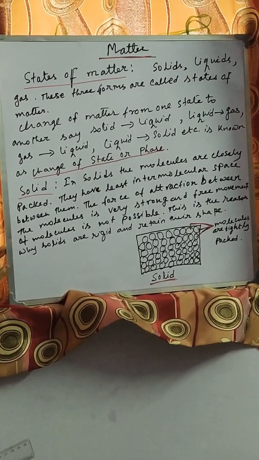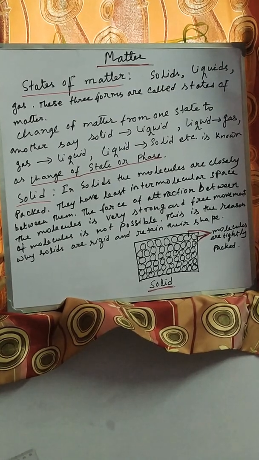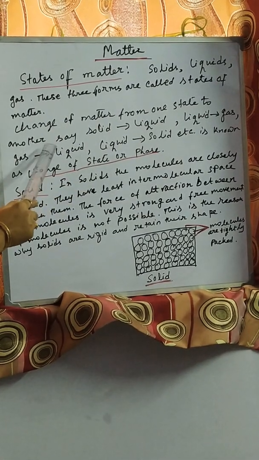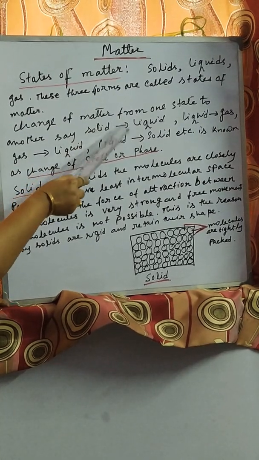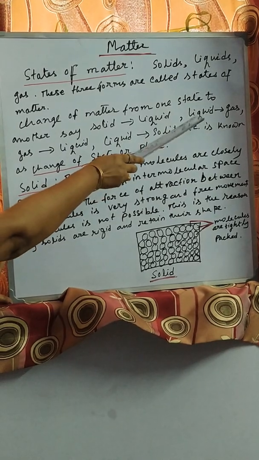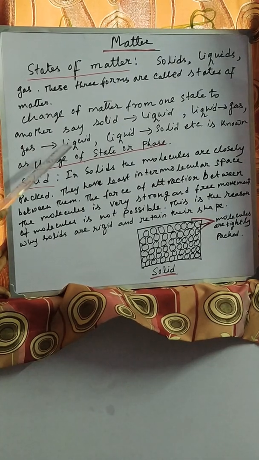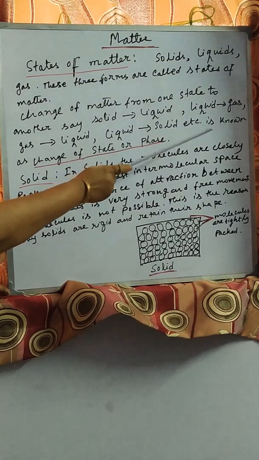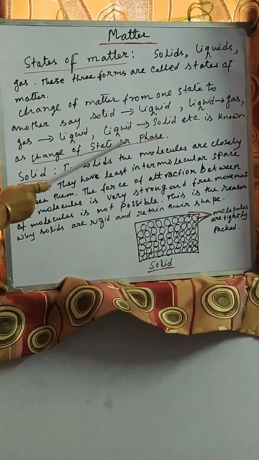And now, change of the states of matter. What do you mean by change of state? That means matter changing from one state to another. Matter can change from solid to liquid, then from liquid to gaseous, then from gaseous to liquid, and again liquid to solid, etc. These types of changes are known as change of state or phase.